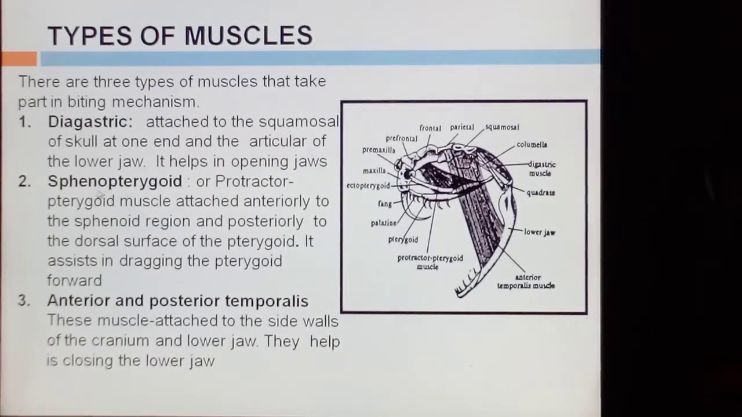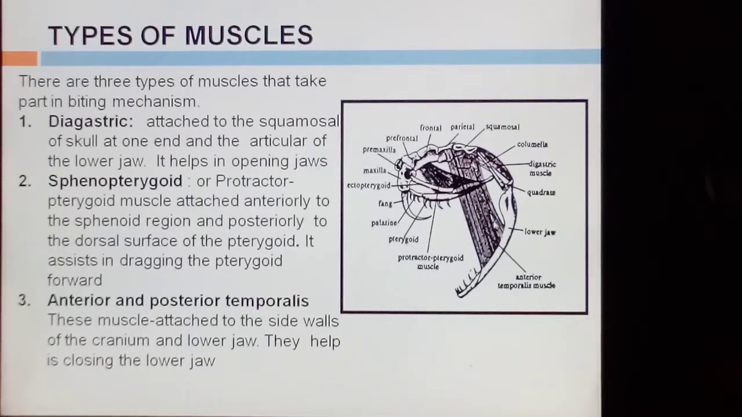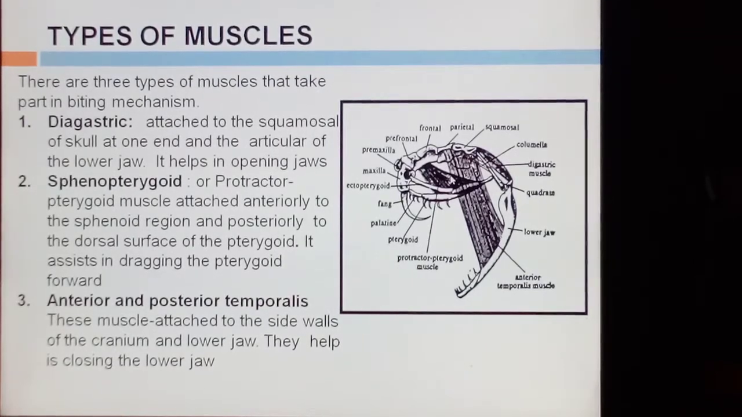The second type is the sphenopterygoid muscles. These muscles are also called protractor muscles or pterygoid muscles, attached anteriorly to the sphenoid region, and posteriorly attached to the dorsal surface of the pterygoid.